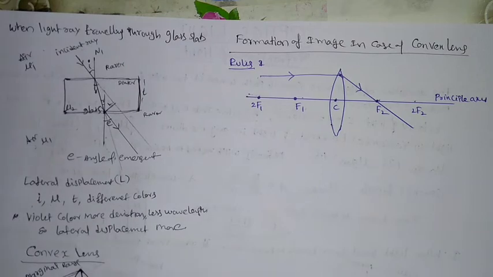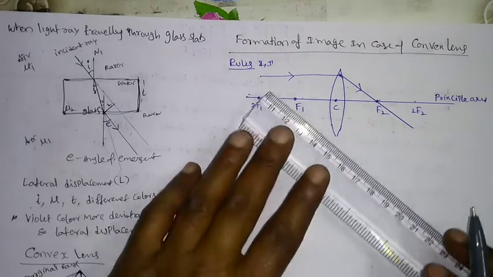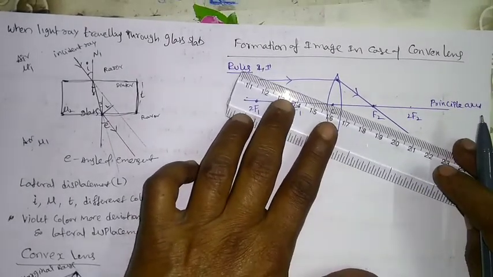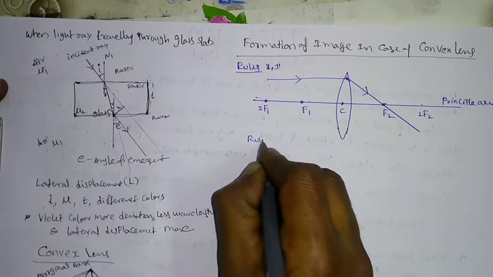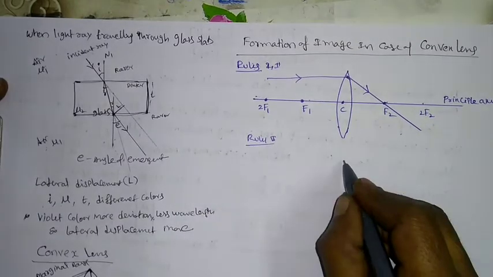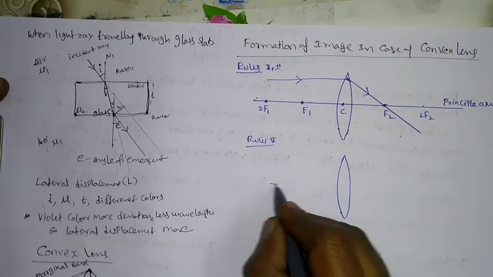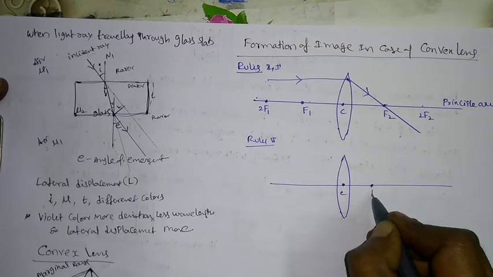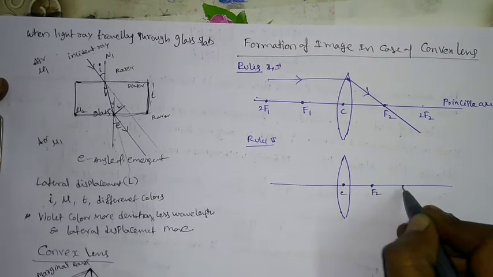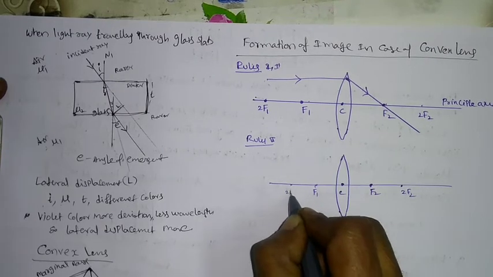So what about rule number 2? Rule number 2, when the light is traveling through the center of curvature. Again I am drawing the thin convex lens. This is a line passing through the center. Say approximately this is f2, this is 2f2, this is f1, this is 2f1.